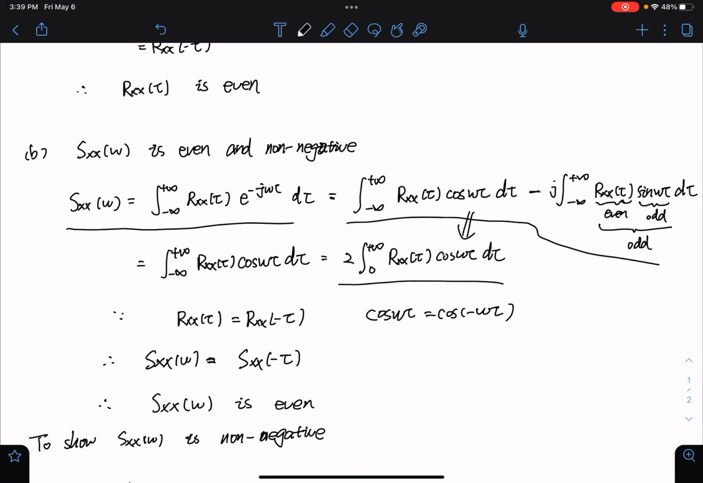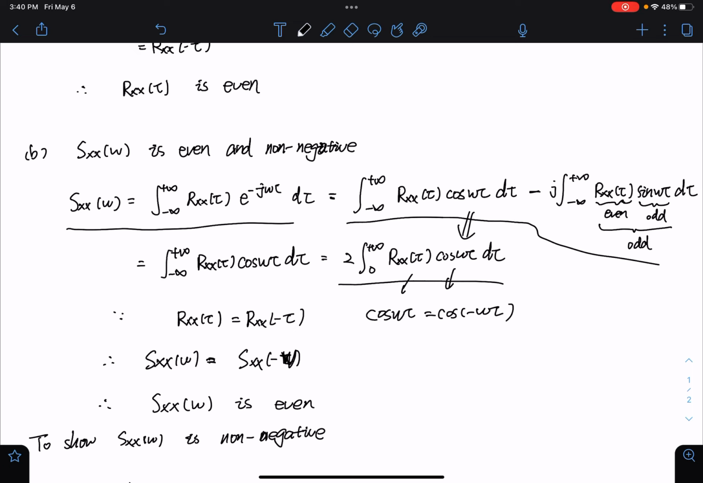In order to prove that the power spectral density S(omega) equals S(minus omega), we need to consider these two parts respectively. First, the autocorrelation function is even and the cosine function is even. So we can substitute tau with minus tau in this integral, and we get the result that the power spectral density function is also even.